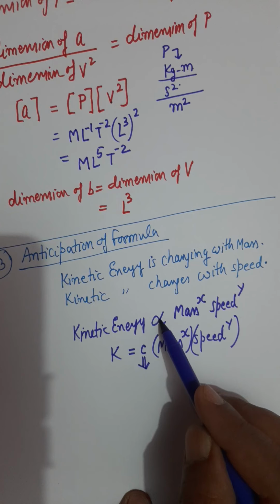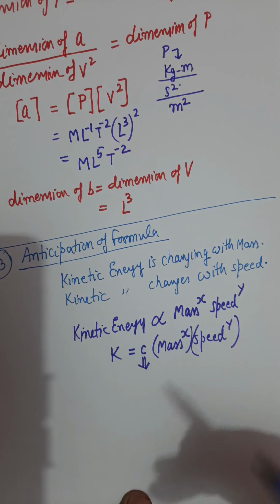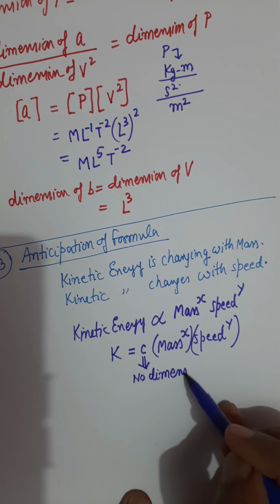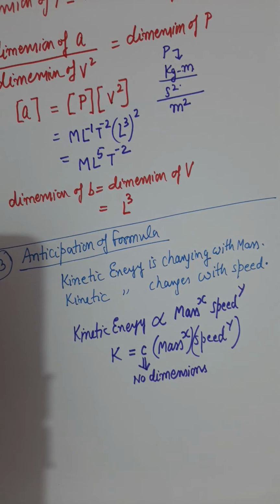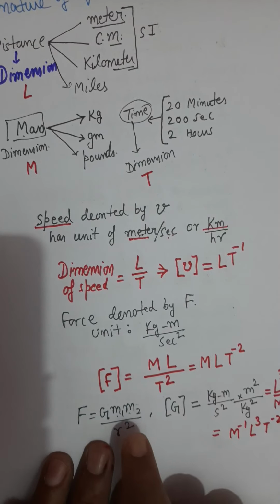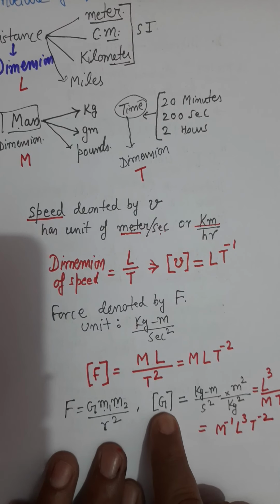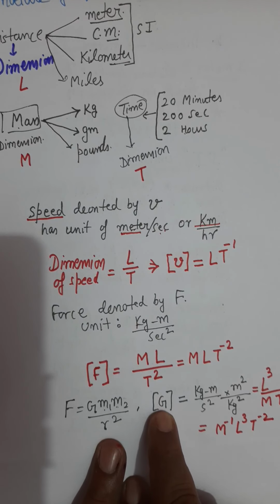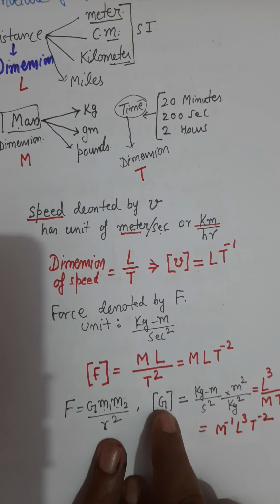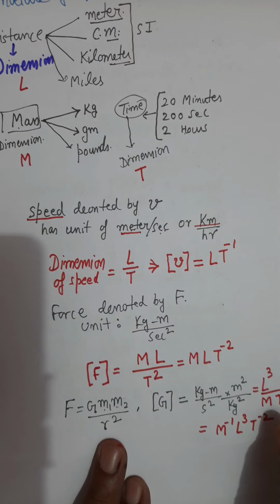So whenever we convert this proportionality into equality, I am going to confirm that this constant has no dimensions. Though it does not mean that constants cannot have dimensions. They can have. Constants can have dimensions. Remember, we found the dimensions of capital G, which is called the universal gravitational constant. So make it very clear that physical constants, the constants appearing in any formula, can have dimensions.